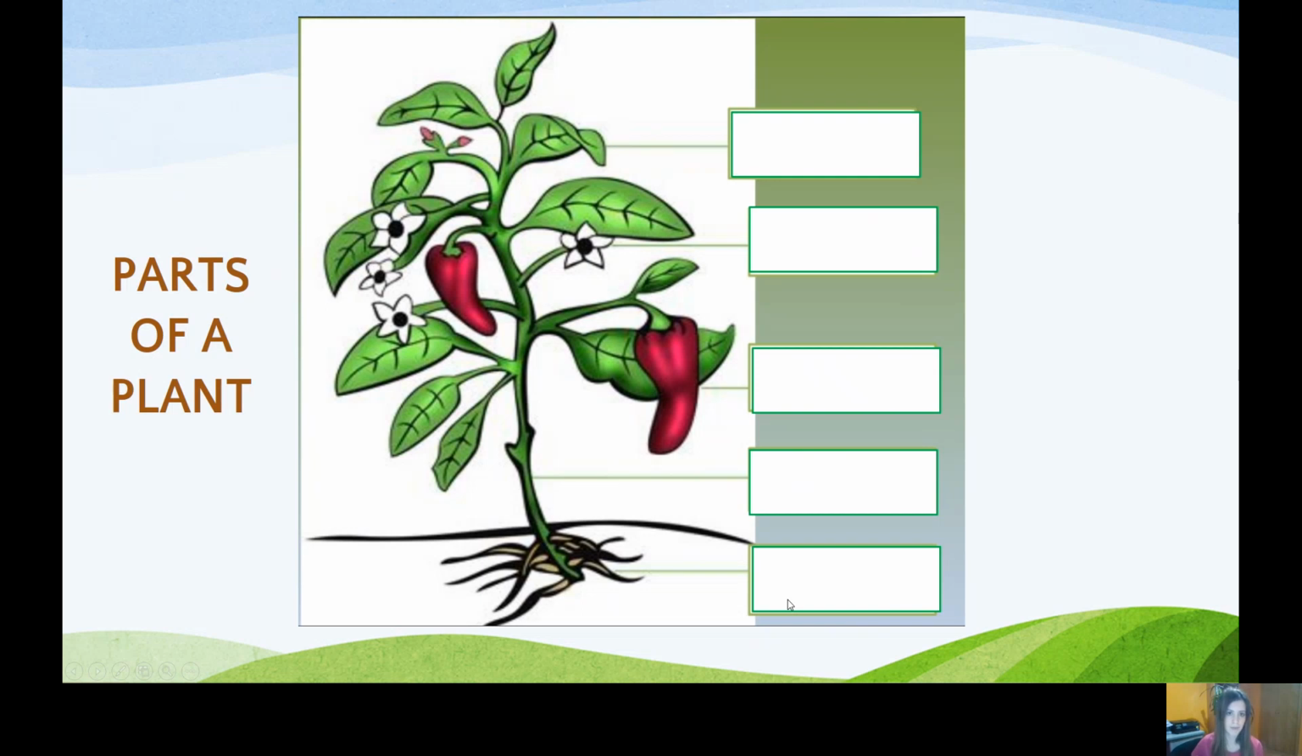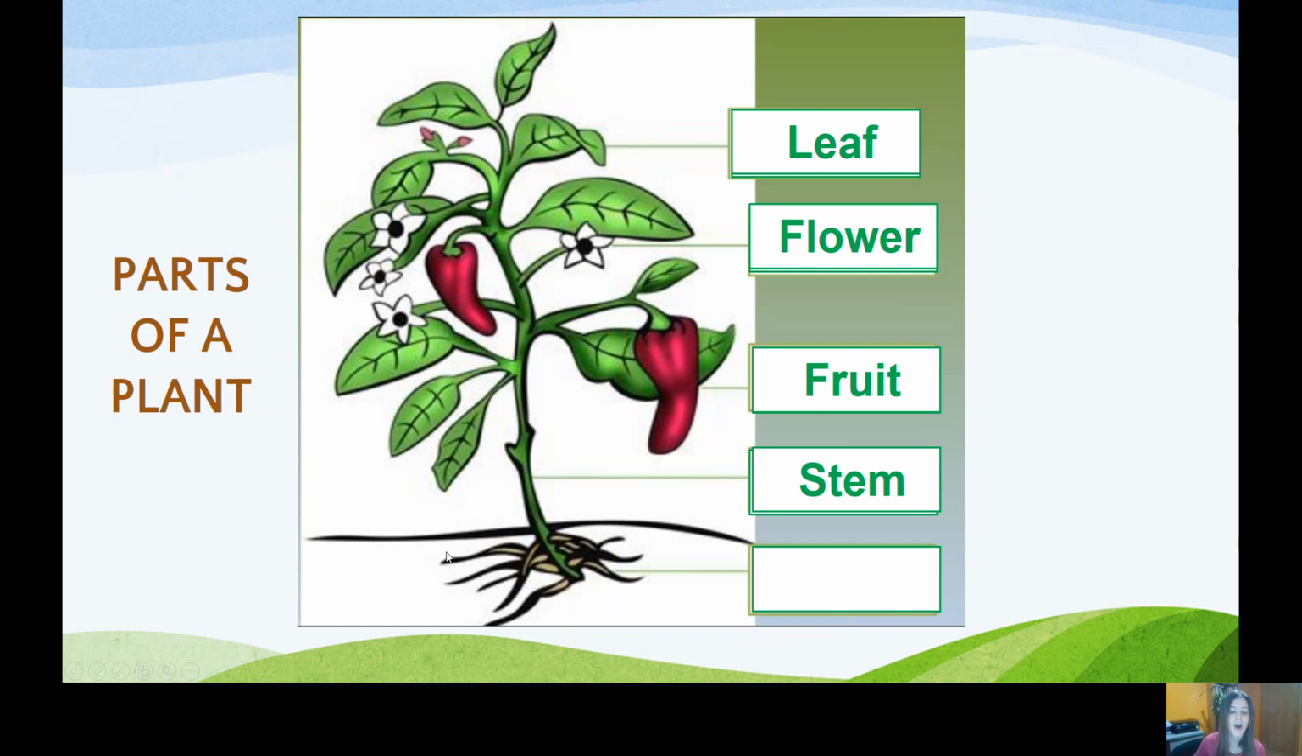Let's see if you remember the different parts. Okay, this one is a leaf. Very good. Excellent. This one is a flower. Good job. This one is a fruit. Very good. This is the stem of the plant. Very good. And these are the roots of the plant. Very good.